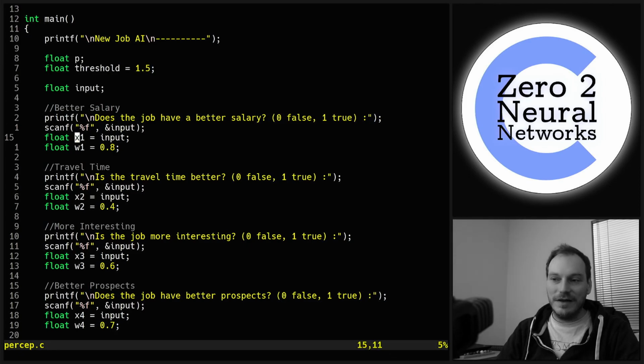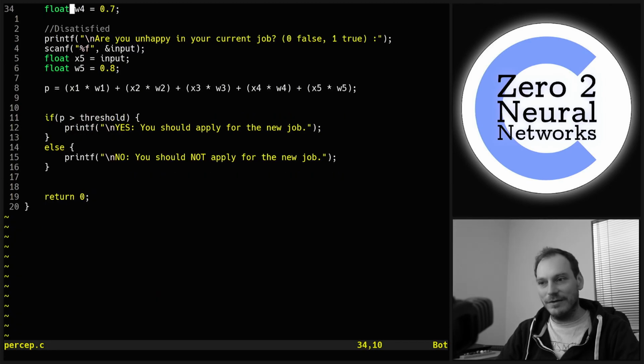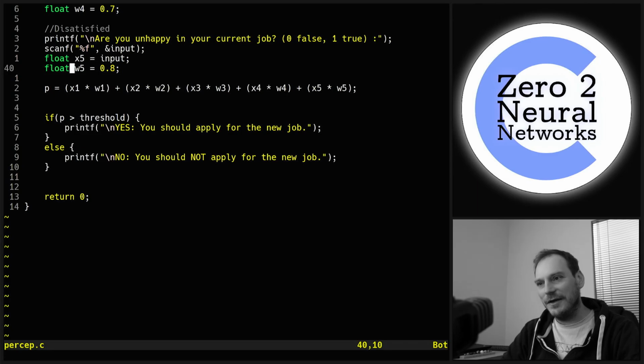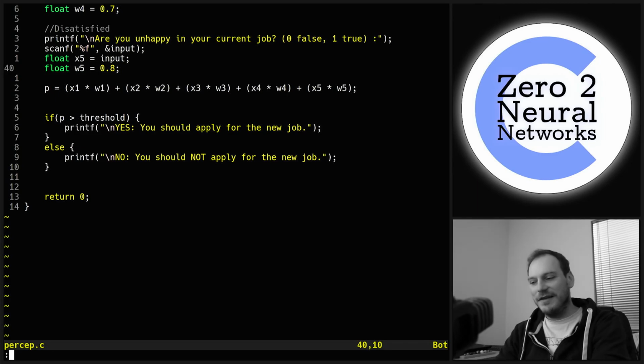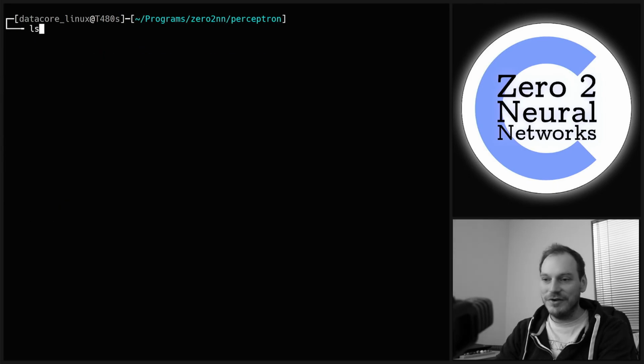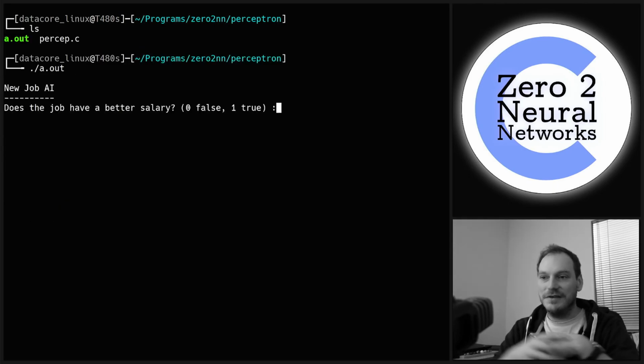In a neural network, these weights are adjusted by another algorithm. We can input some data, and then the neural network trains on that data and adjusts all its parameters to arrive at a good model for that data. And so this is a good example, a good introduction to artificial intelligence. Let's run it one more time.